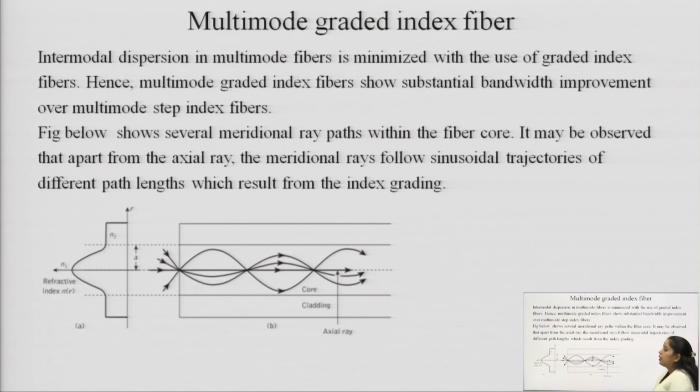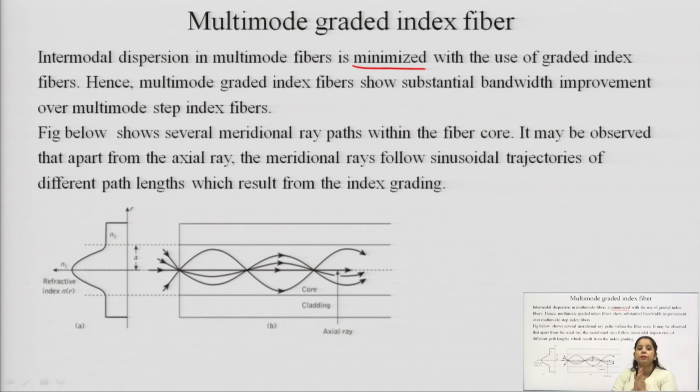Now, we have studied the multimode step index fiber. Now, it is the multimode gradient index fiber. Whenever we talk about the multimode gradient index fiber, intermodal dispersion in multimode fibers is minimized. It is minimum as compared to the multimode step index fiber.